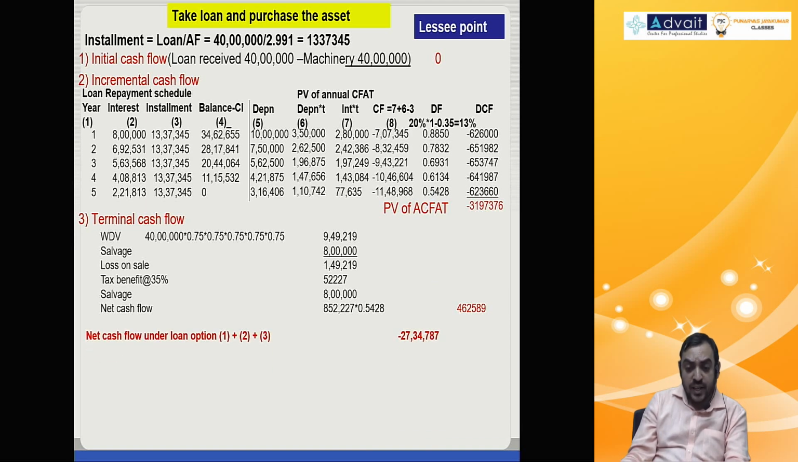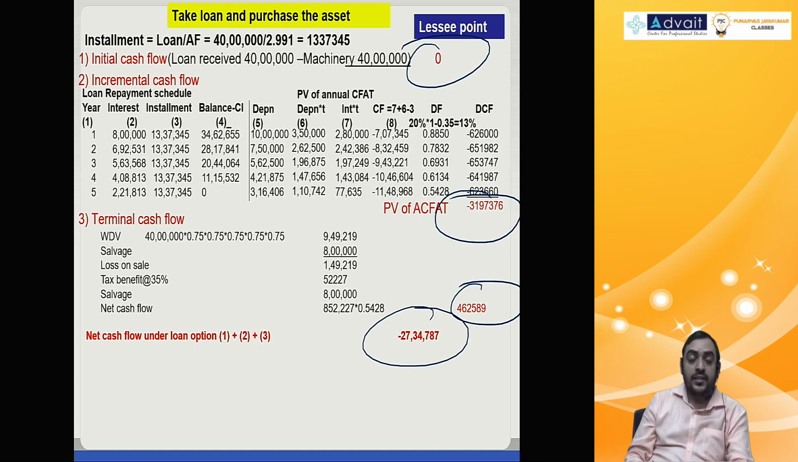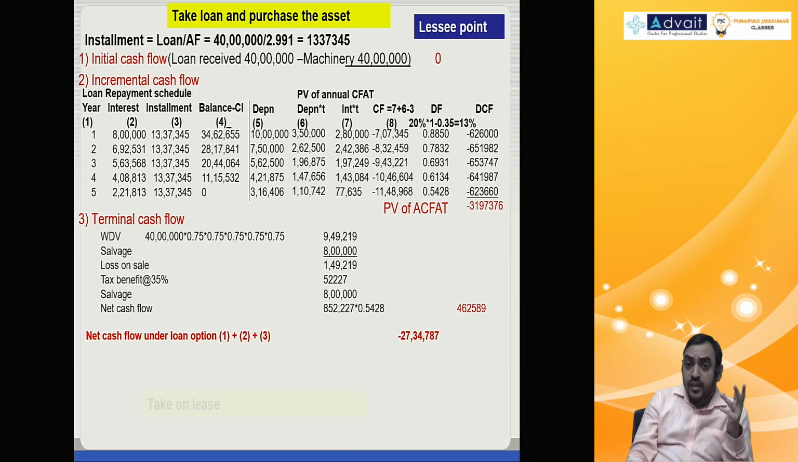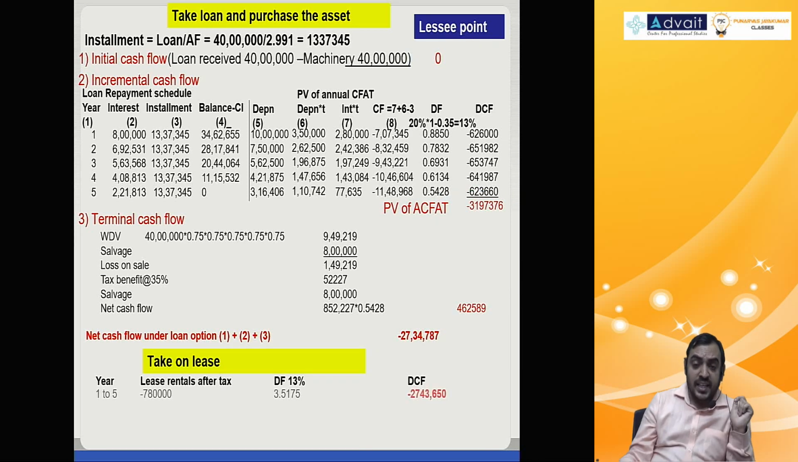So net effective cash flow is 0 here, minus 31, minus 4 lakh 62, minus 27 lakh 34,787, because it's a costing decision. Then if you take it on lease, lease rental after tax means 12 lakh into 1 minus 0.35, that is 7 lakh 80. Then discounting factor 13%, that is 3.5175, you get 27 lakh 43,650.